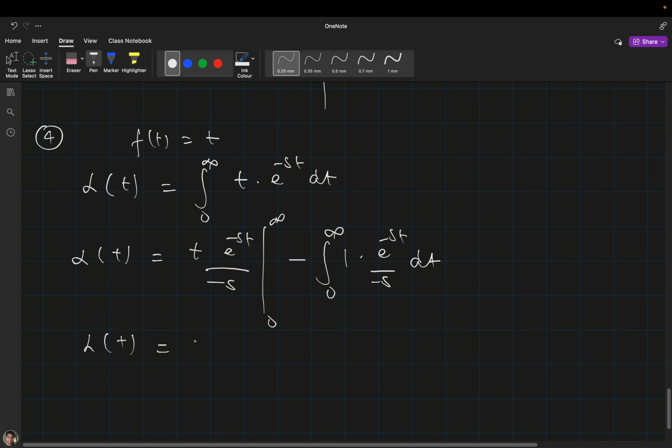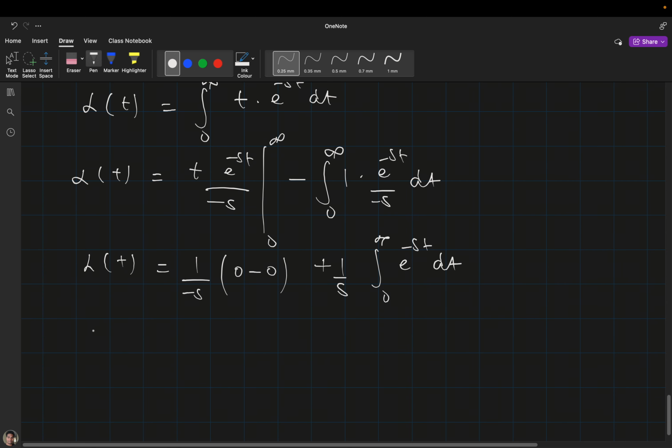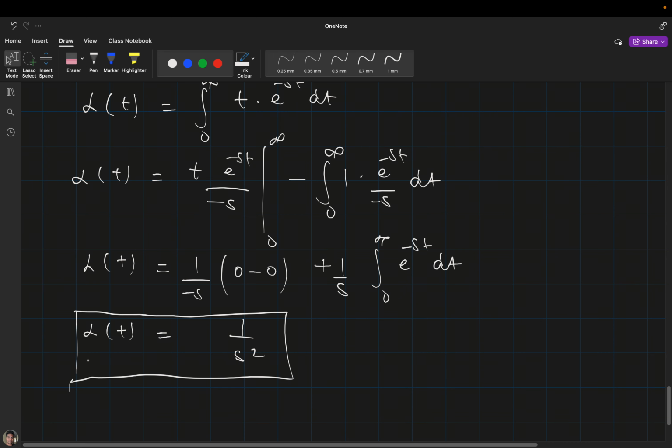Now you can see, by putting in the limits, the first term will be nothing but 0 minus 0, and this will be 1 by s times the integral from 0 to infinity of e raised to the power minus st dt. When you solve this integral, it becomes 1 by s square. So this was the derivation when ft is t.